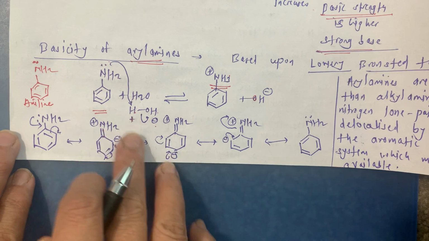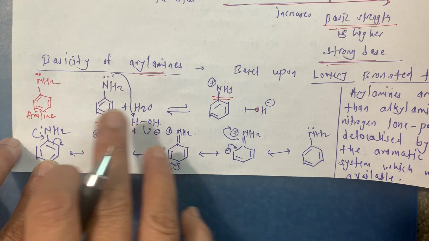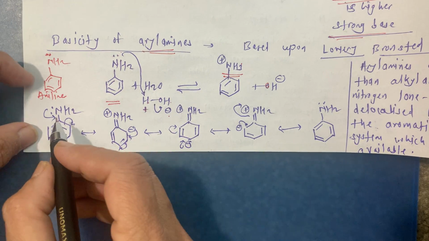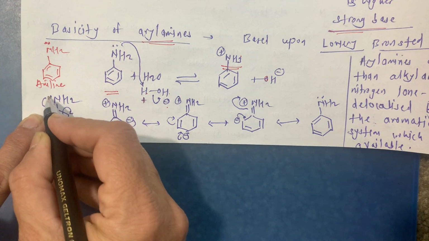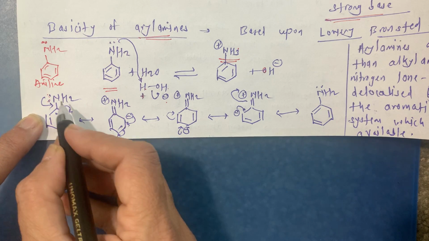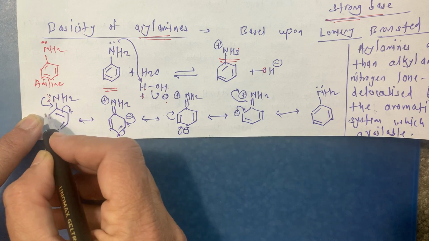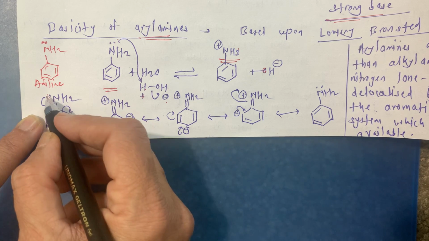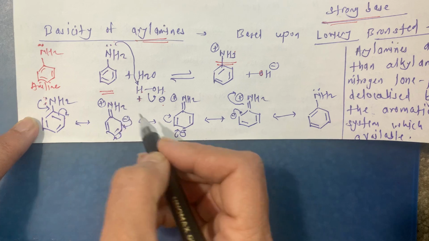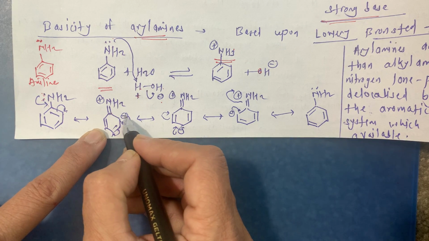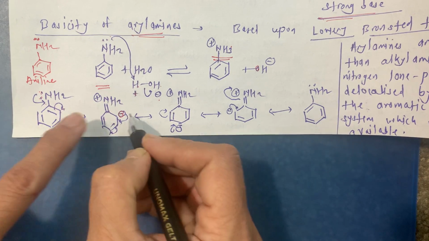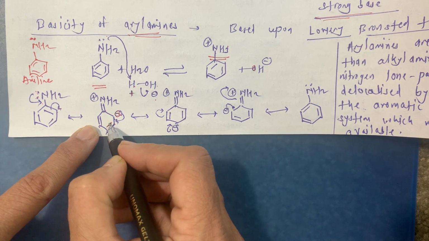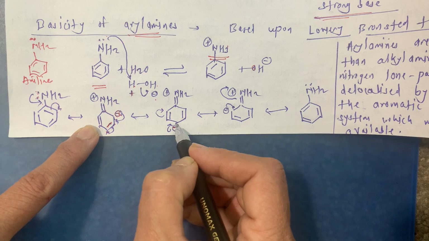But now, in aliphatic amines and aromatic amines, there is a difference. What is the difference? See here, the lone pair of electrons is delocalized on this aromatic ring. They can shift over here, then over here. Here it is formation of a double bond, as it acquires this negative charge. Again this negative charge shifts over here, this pi bond gives electrons over here, like this.